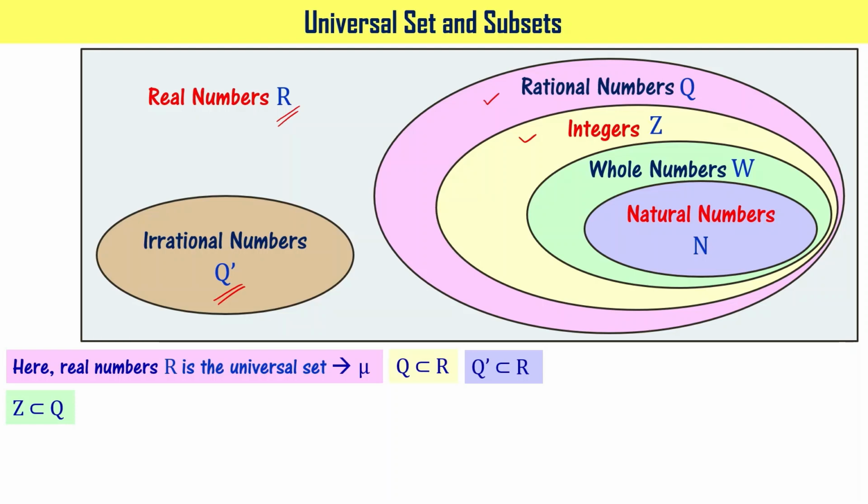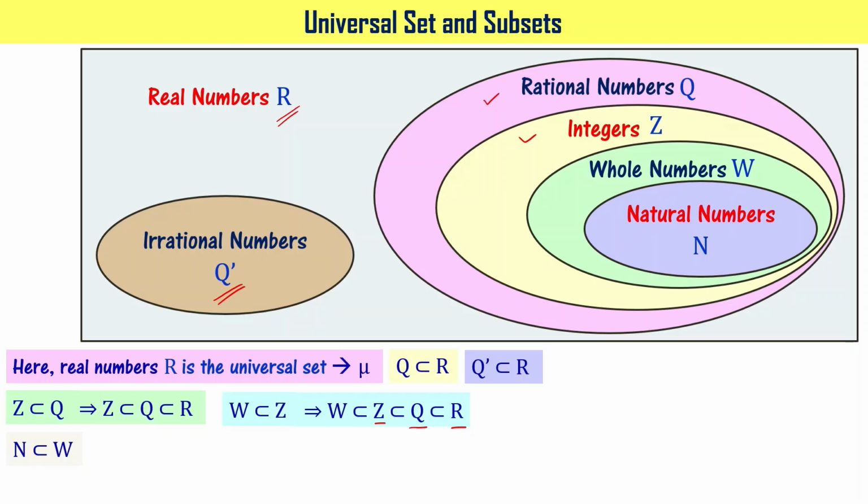So that's why I say that Z is a subset of Q. It means I can write it as Z is a subset of Q, that is a subset of R, right? As you see here, W, whole numbers, is a subset of integers, right? That can now be written as W is a subset of Z, that is a subset of Q, that is a subset of R, right? Similarly, you can write it for N as well. We know that N is a subset of W, right?